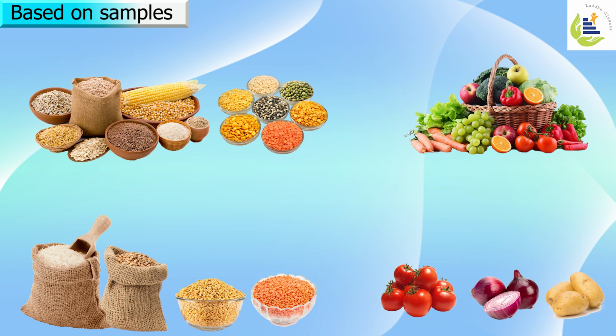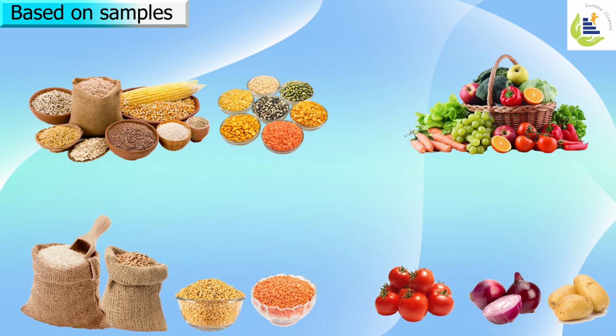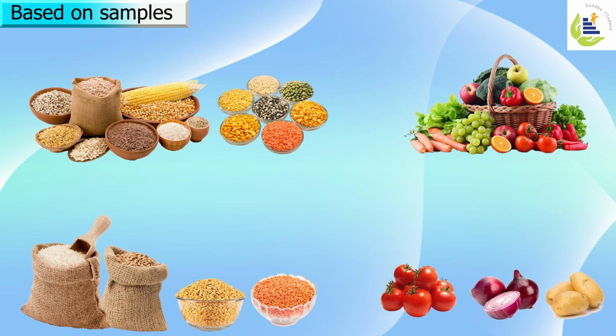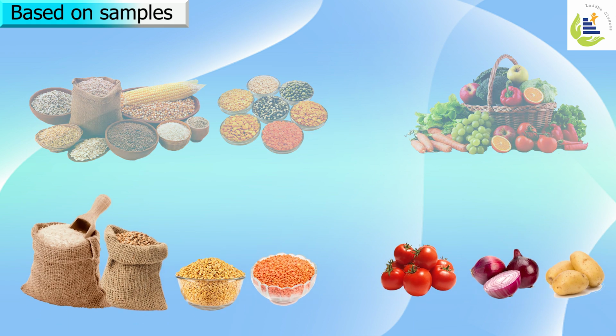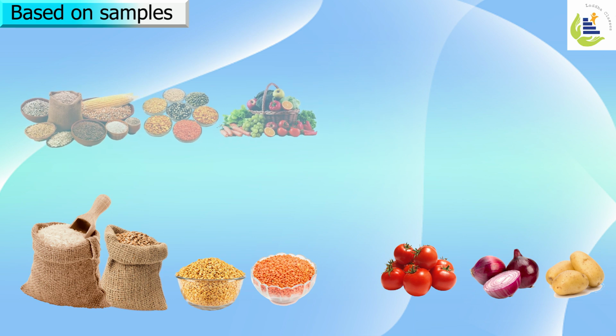But from every area, we do not take all the items because the item list will go very high. So we take some samples and try to create the index number, try to see the changes in these values. So we'll say that the overall wholesale price index has changed. But understand, there is a sampling error involved, that we have not considered all. We have taken just the sample.